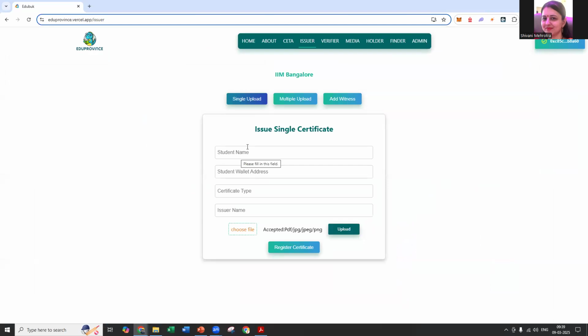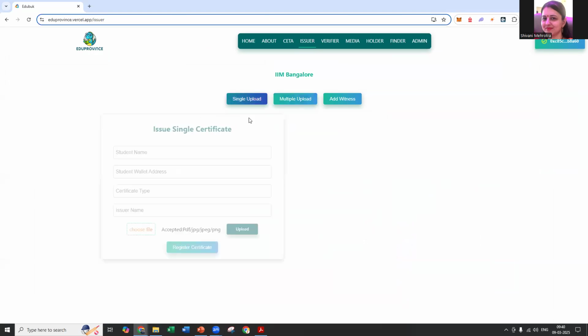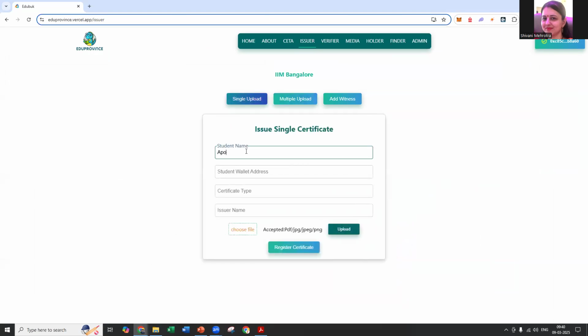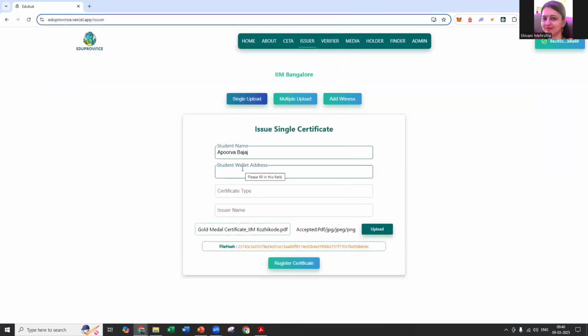So here is the new page where on the basis of single upload or multiple upload, we can add or issue the certificates. For example, in this case, we will issue a single certificate right now. So the student name can be Apurva Bajaj. We can select a student wallet address here. We can choose a file. It can be a gold medal certificate from IIM Kozhikode. We'll add the student file here.